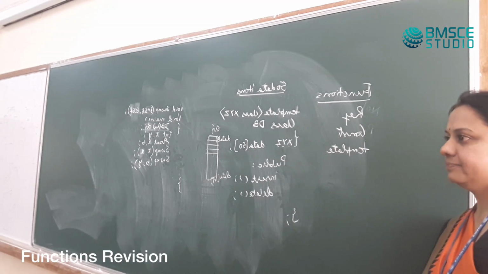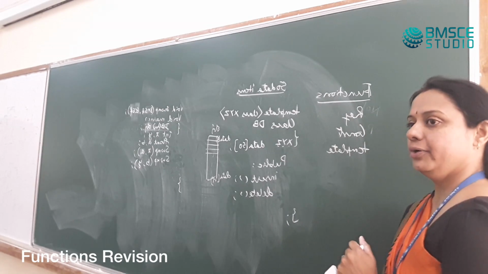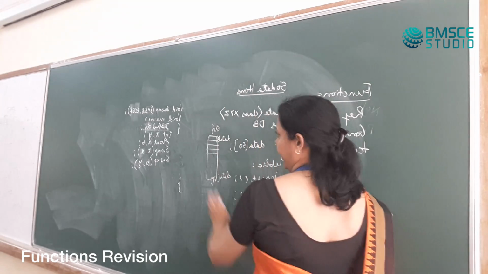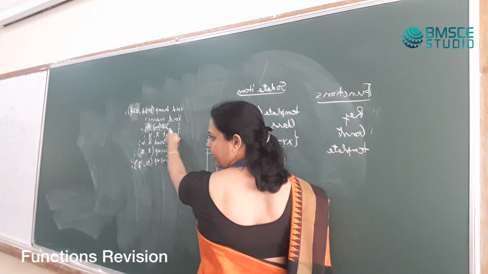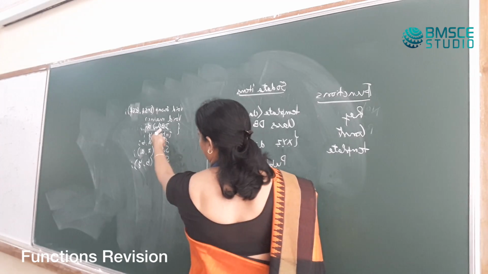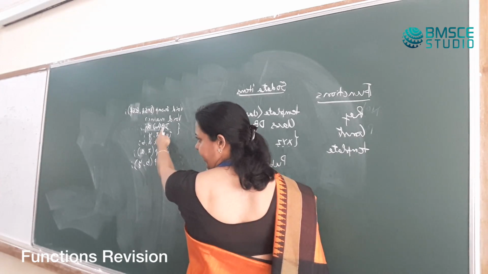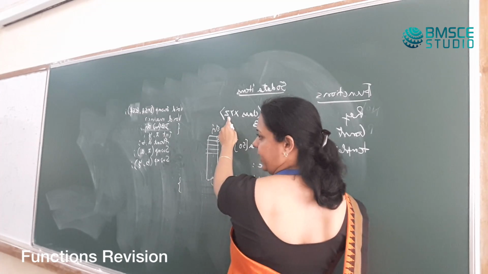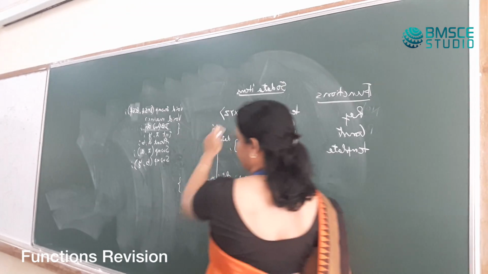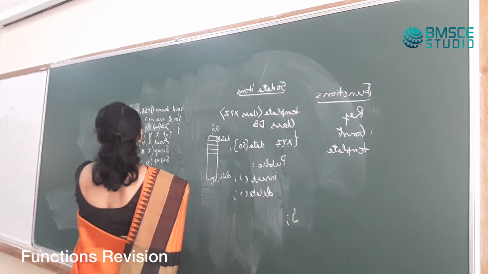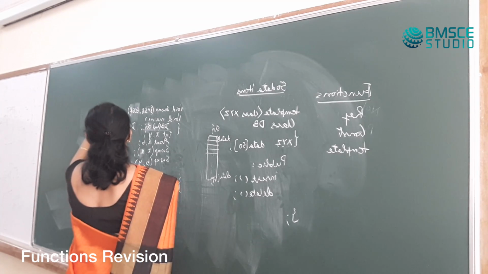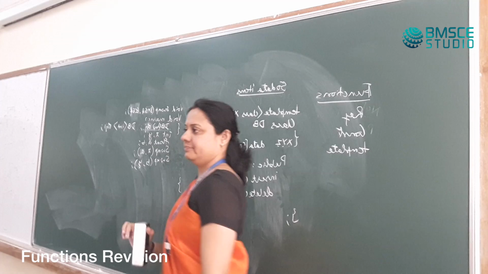Is this clear? So what will happen during execution? This is just a blueprint. Execution will start from here. And when this is created, in place of XYZ, char will be substituted. Then of type DB, angle bracket, int, obj1. Possible?